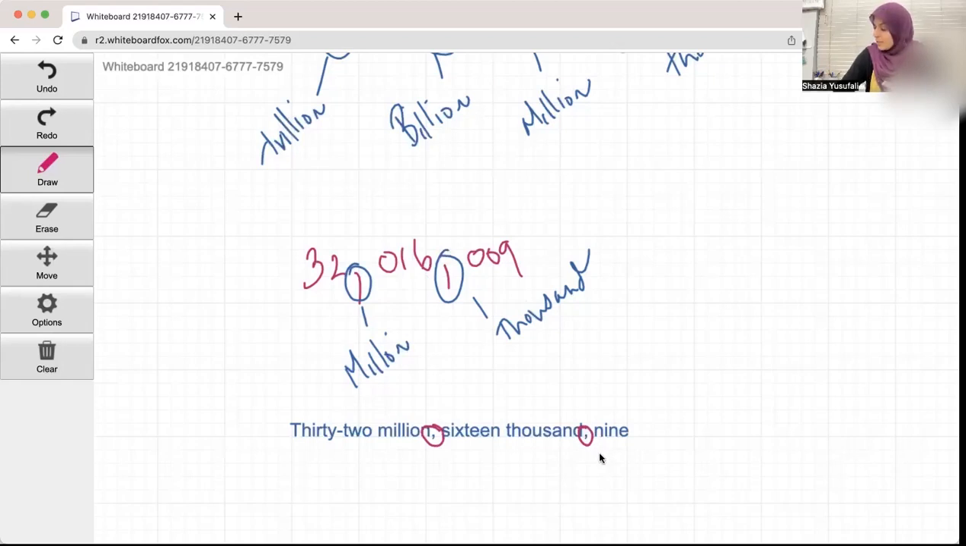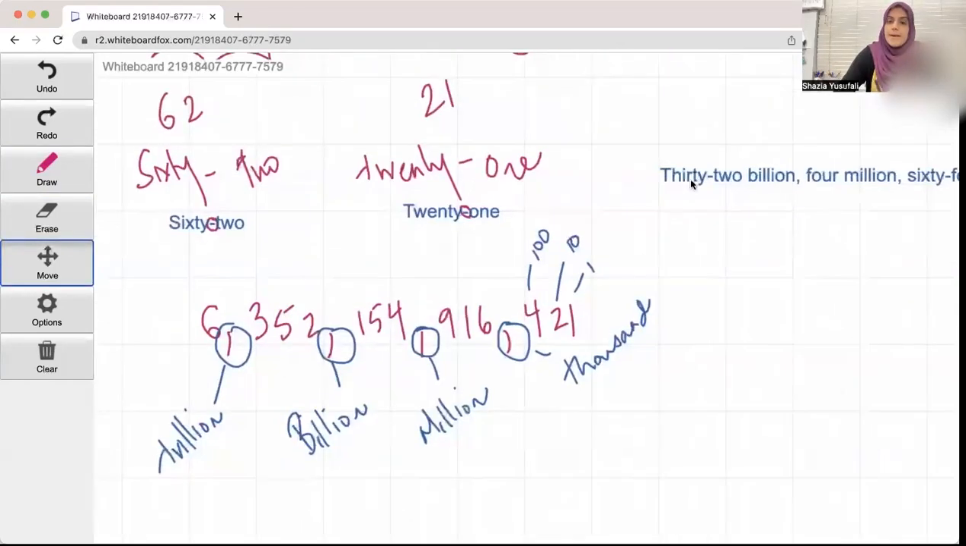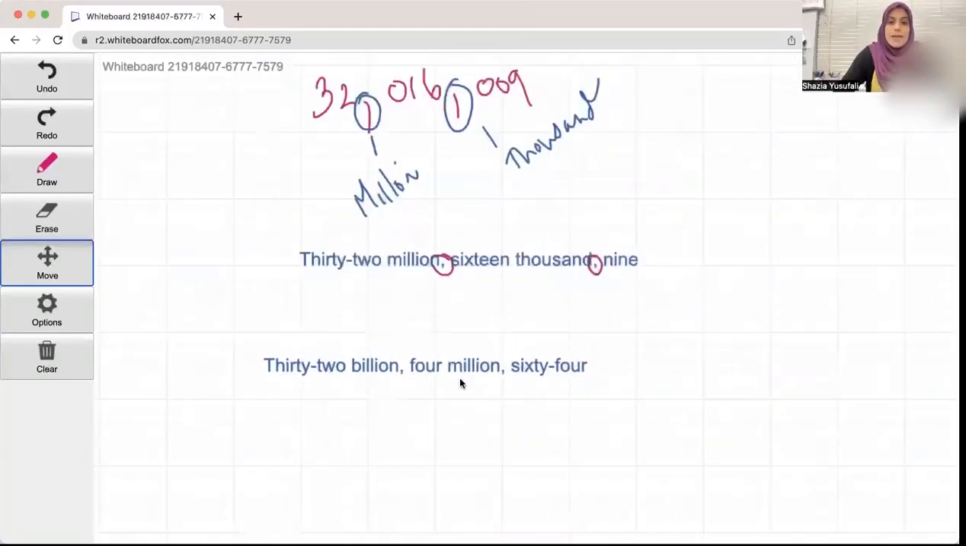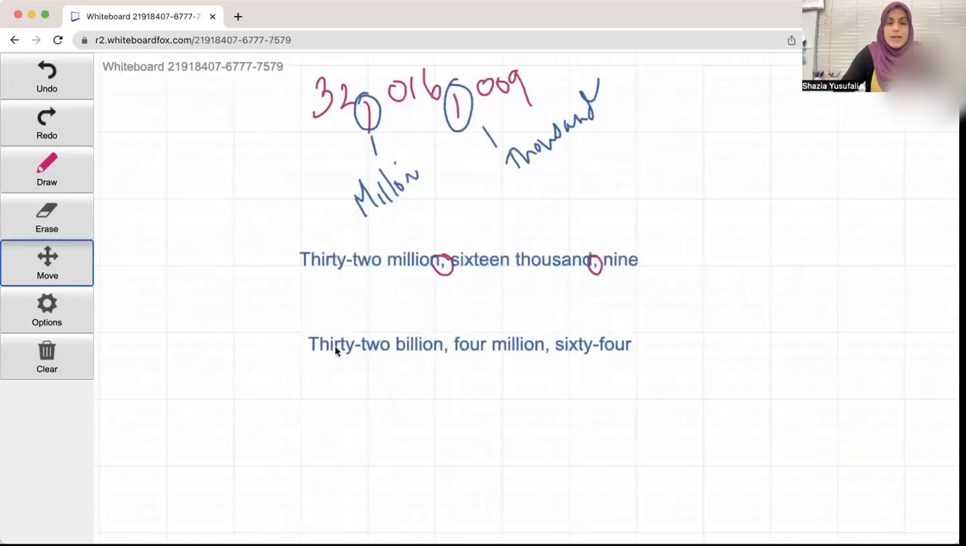So that's really important. Now, let's see if we were to flip this around, and I were to give you a text. How would I move that text to a number? So let's go up a little bit and find a text, okay? Again, use the comma as your best friend. So if I were to say this number, it says 32, remind yourself, this is hyphenated. So 32 billion, comma, 4 million, comma, 64.